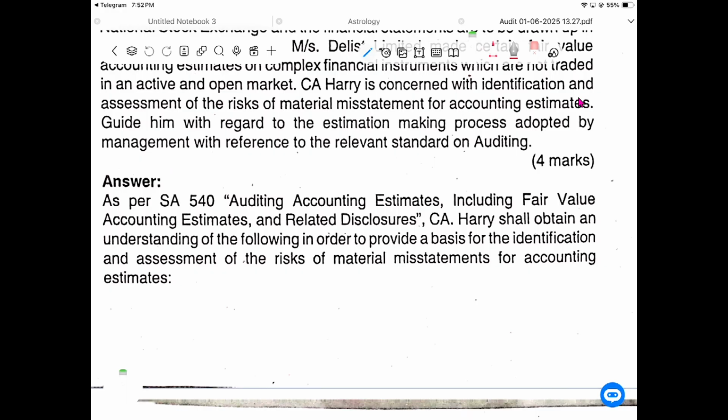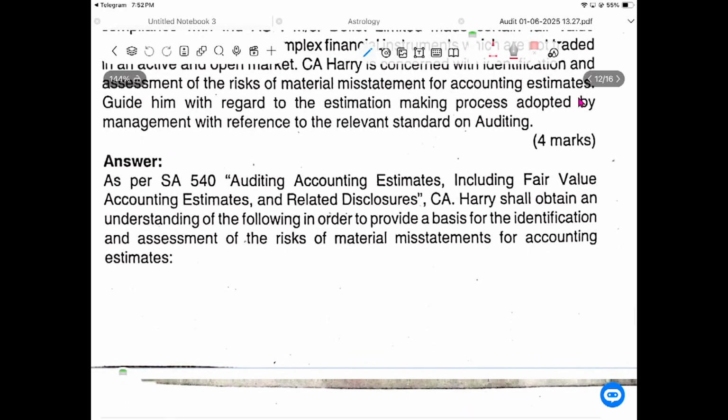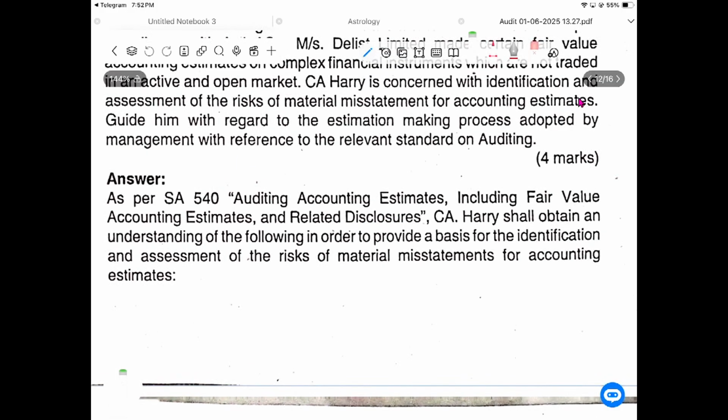SA 540, auditing accounting estimates, including fair value accounting estimates and related disclosures. SA 540 is very important because this estimate is being done by management. It should be reliable, because even though it is an estimate, if it has been understated, it's a problem. If it's overstated, it's a very big problem.